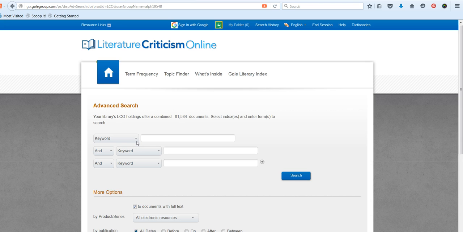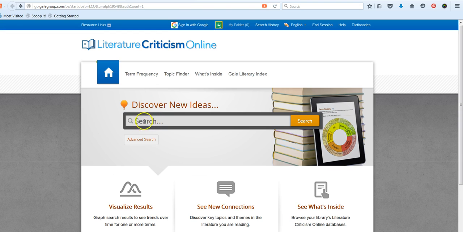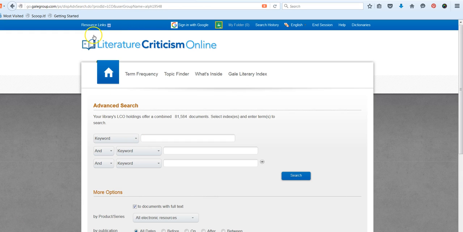Once you click on Advanced Search, which is, again, if you need to see it again, right beneath the main search interface, then click on that button and you can go to the Advanced Search interface. As the name of the database implies, this is going to be the mother lode of literary criticism pieces for many of you. This focuses primarily on more recent or what might be considered contemporary literature from the last 100 to 125 years.